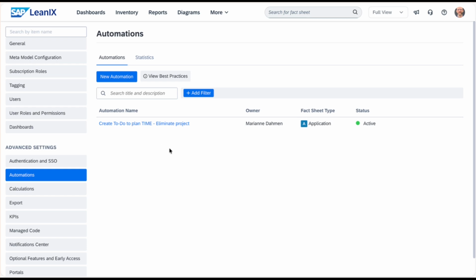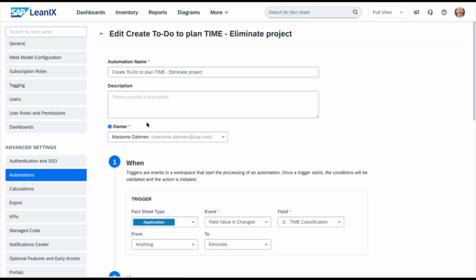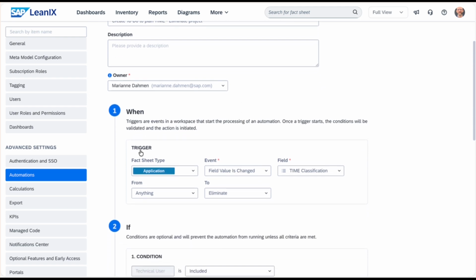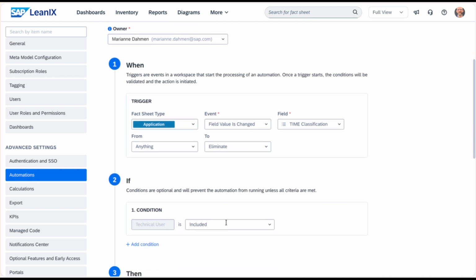So I moved on here with administration and then in the advanced settings, you find the section around automations. There's one automation which was created by my colleague Marianne. And let me open this because what we say here is we want to react upon a trigger, an event. So meaning if you see it here in the trigger section, if in the application fact sheet, there is a field value change within the time classification from anything, so any specific setting of time towards eliminate, we can now